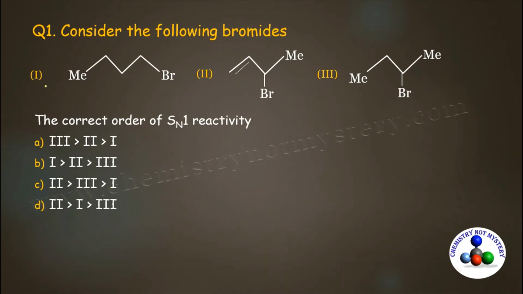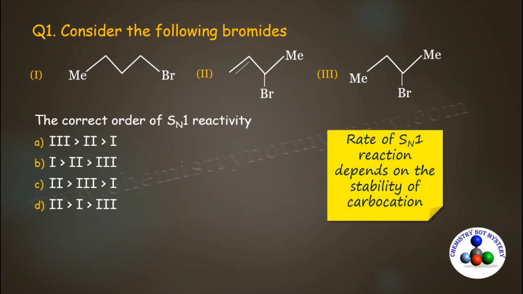Consider the following bromides. There are 3 structures of bromide. You have to find out the correct order of SN1 reactivity. And you know, for SN1 reactivity, the rate depends on the stability of the carbocation, which is formed as an intermediate. So let's consider the first bromide. When in the first bromide, bromine leaves as a bromide ion, a carbocation will generate at this position. And this carbocation is a primary carbocation.